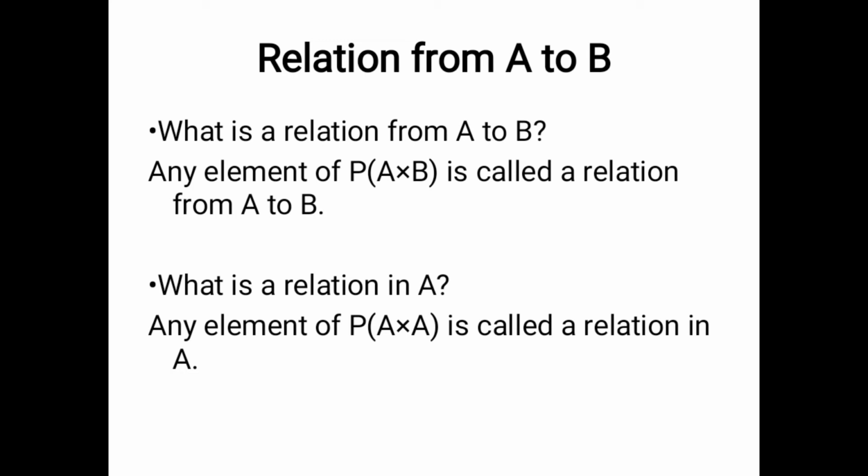Now we will discuss three types of relations in a set. They are reflexive, symmetric and transitive. As I just told you, any relation in A is nothing but a subset of the Cartesian product A cross A, or an element of the power set of A cross A. These three concepts, reflexive, symmetric and transitive, are defined only on relations which are elements of the power set of the Cartesian product A cross A.